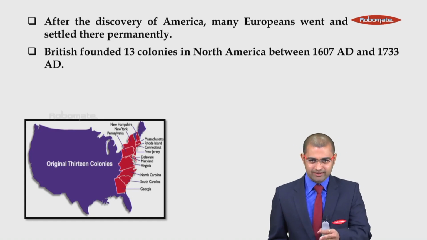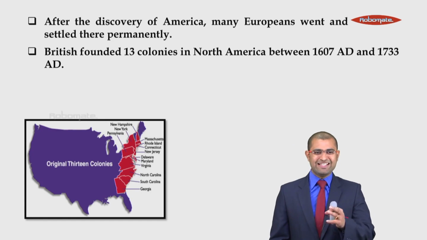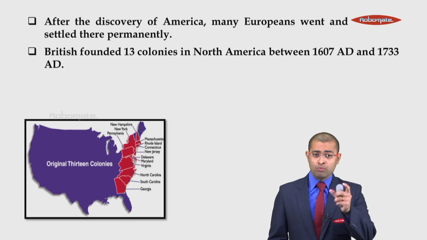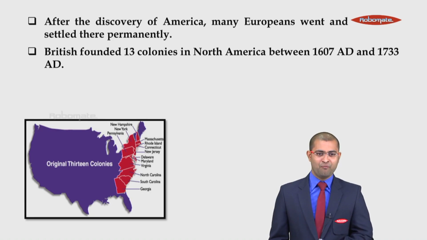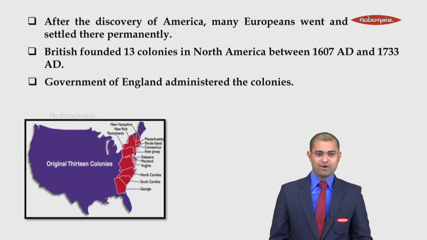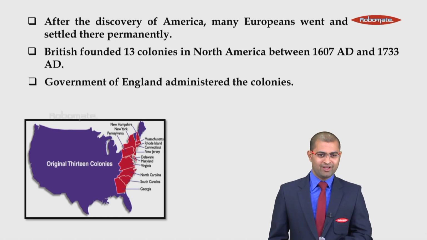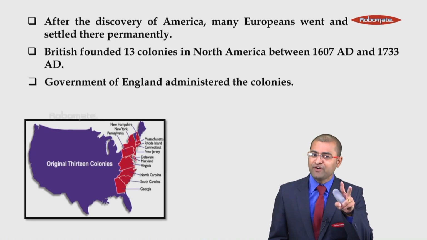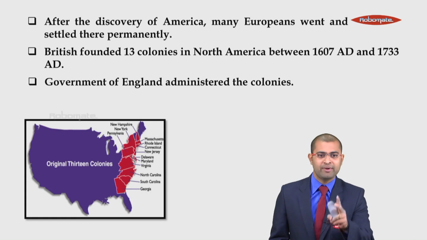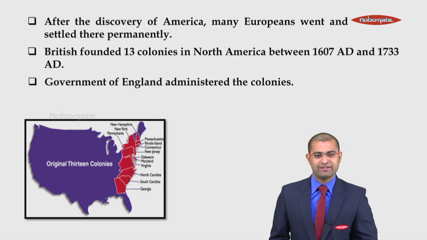Once England entered, they founded 13 colonies in North America. Between 1607 AD and 1733 AD, they formed almost 13 colonies. Virginia was the first colony formed by England. Once England formed this colony, they started forming their own government. The 13 colonies had 13 different rules, 13 different regulations, and 13 different governments. The entire government was owned by England.